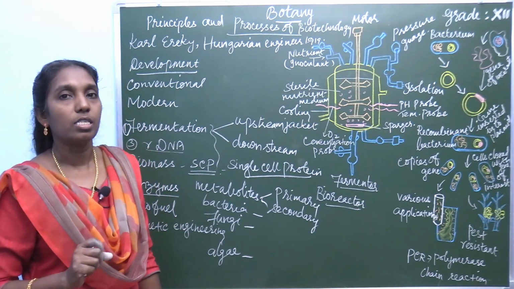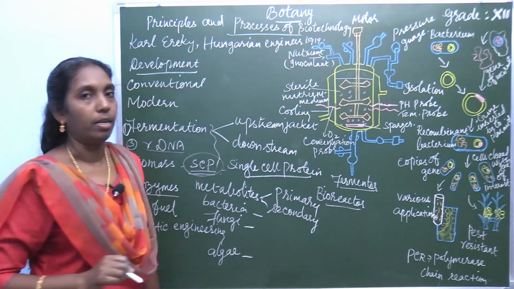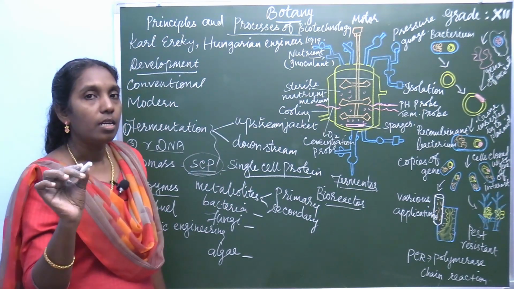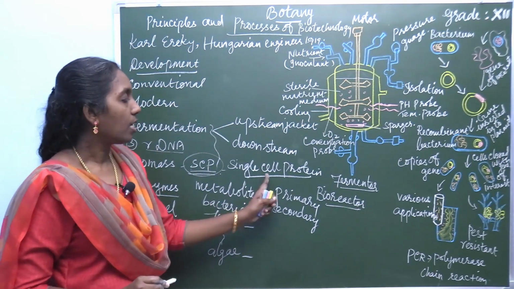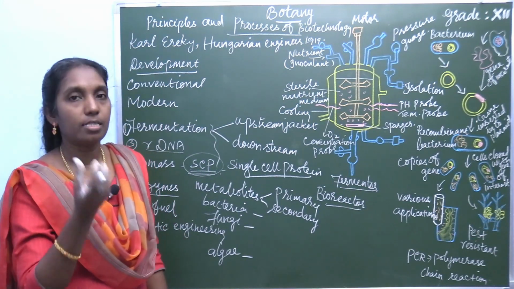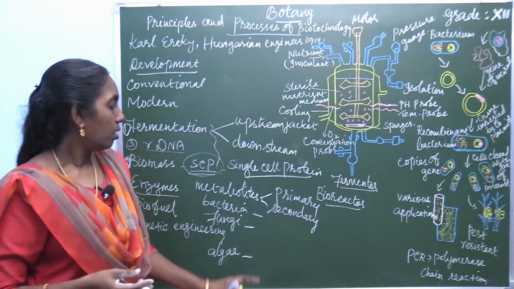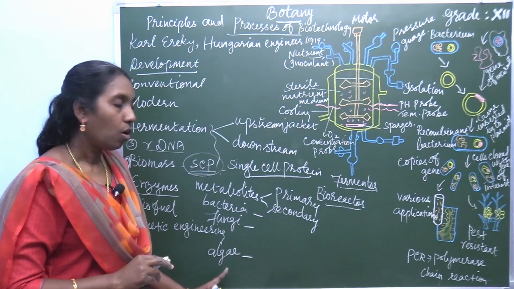Then let's move to the next question, single cell protein. Another important question is single cell protein. It is very often asked. Single cell protein is called SCP. What is this? The single cell of a microbe, as I said, bacteria, fungi or algae.